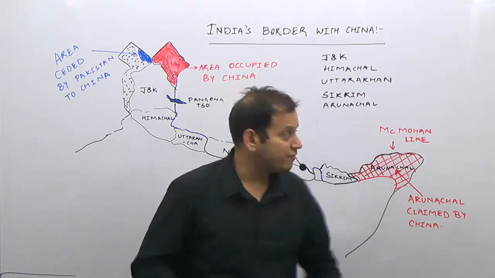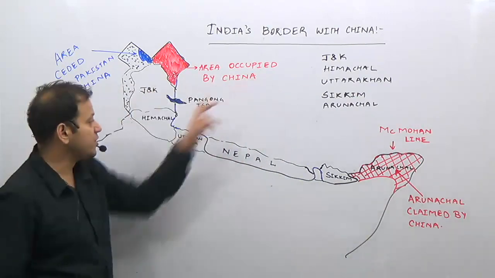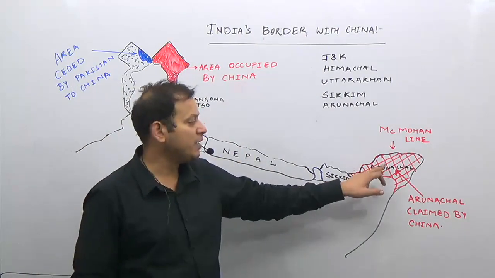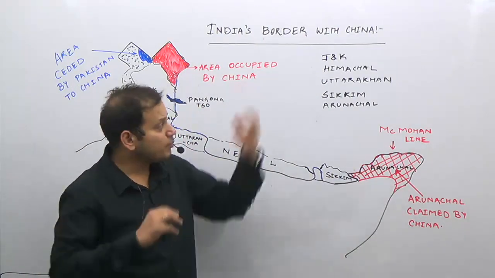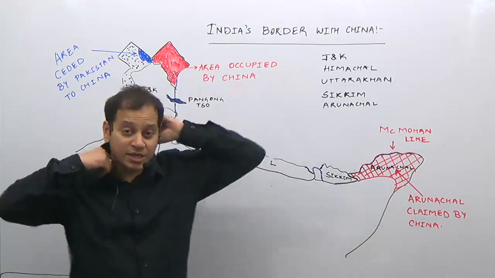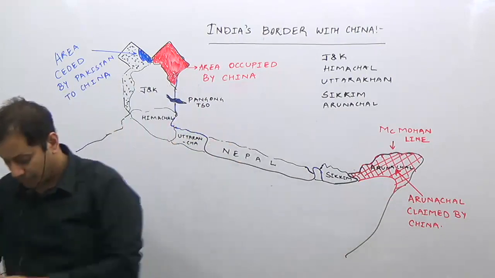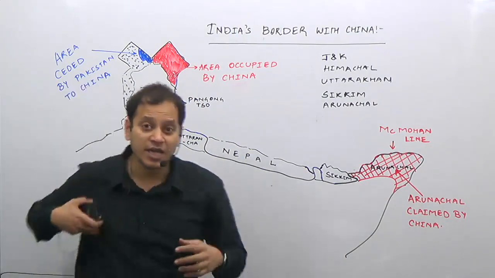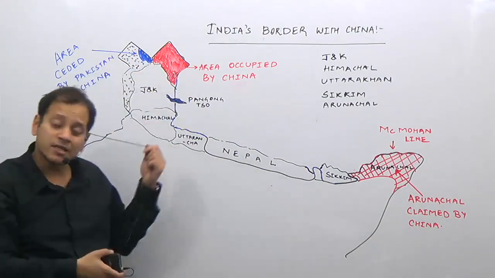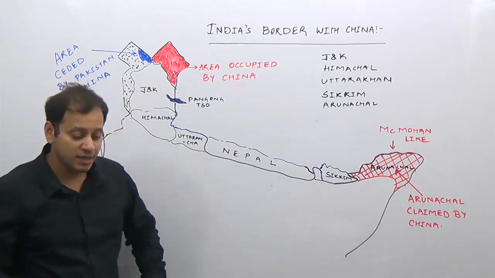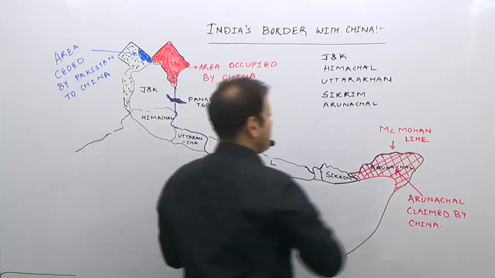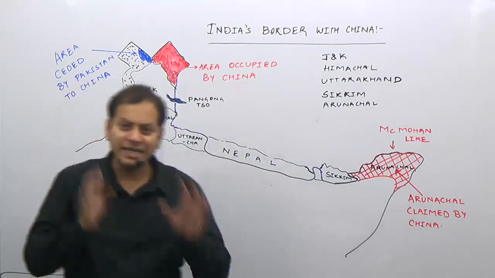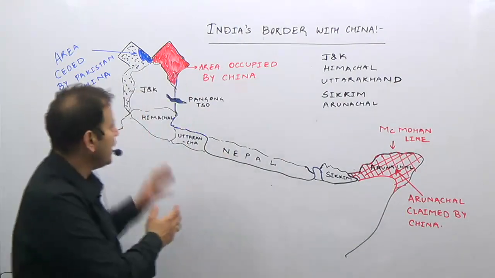It is shared by five states: Jammu Kashmir, then Himachal Pradesh, then Uttarakhand, then Sikkim and Arunachal. So the states which share the boundary with China are Jammu Kashmir, Himachal Pradesh, Uttarakhand, Sikkim and Arunachal Pradesh.